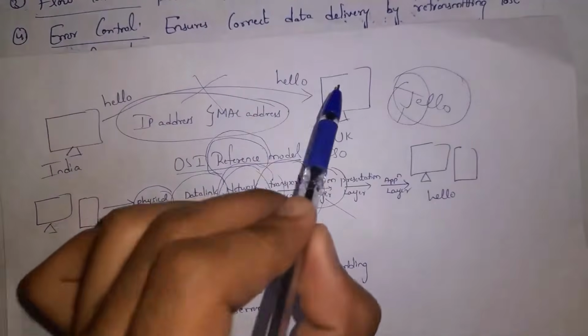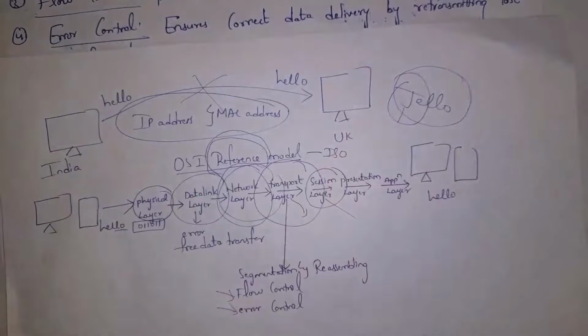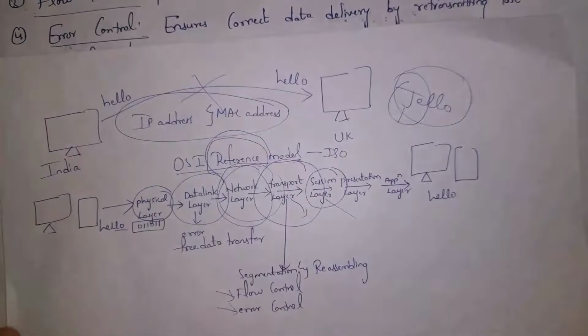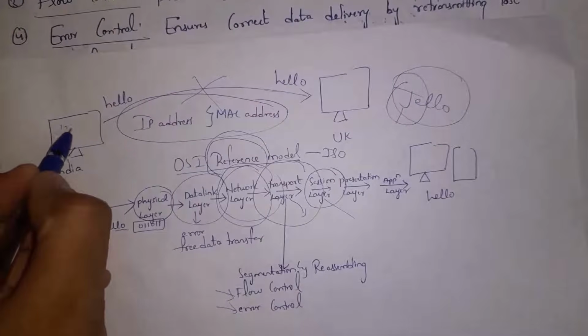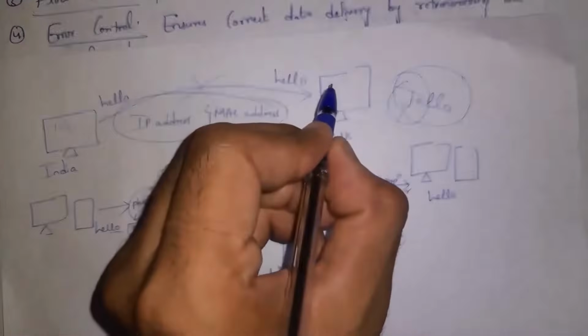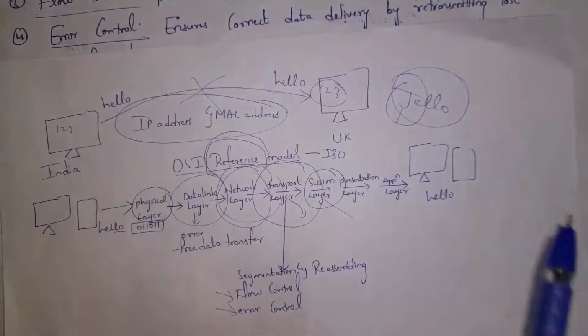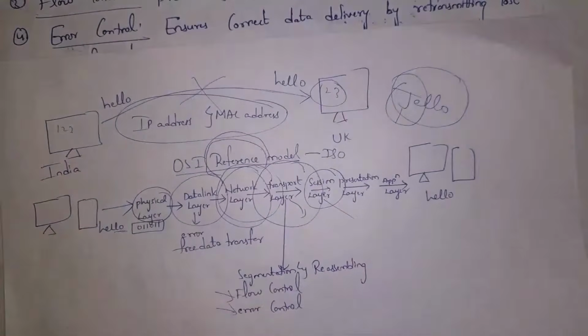If two computers want to communicate with each other, then at first they need to establish connection. For example, these two computers want to communicate with each other. This person will enter password like 123. Similarly, this person also must enter same password. So sender password and receiver password, if both match, then authentication is successful. Computers can communicate with each other. This is meaning of authentication. And this authentication is done by session layer.